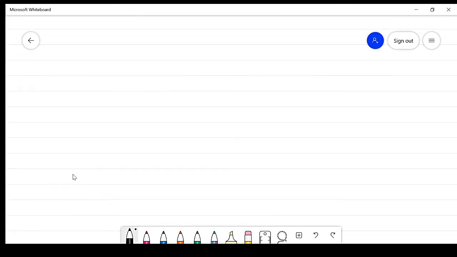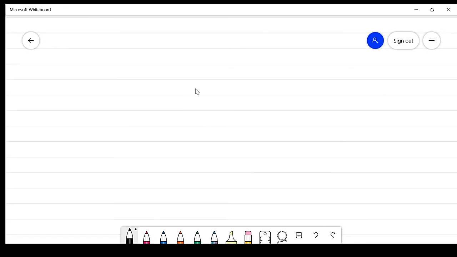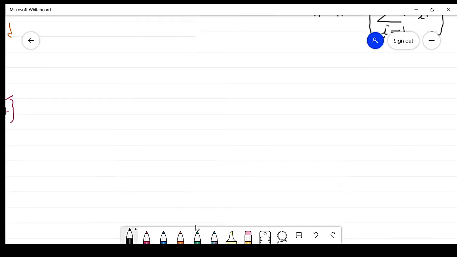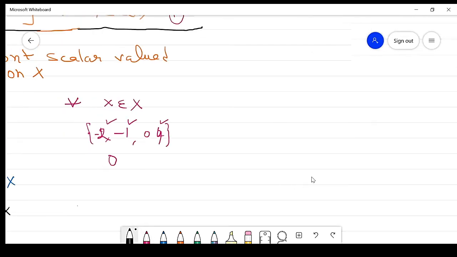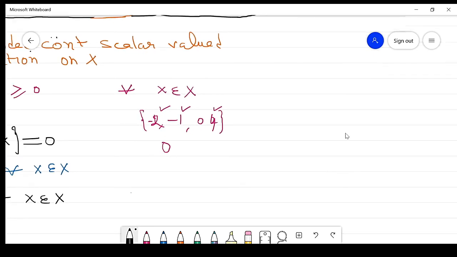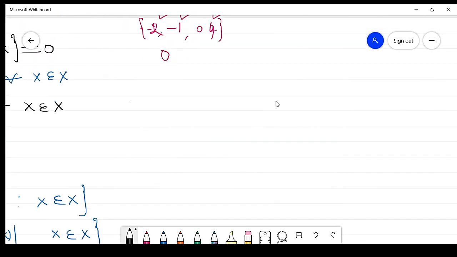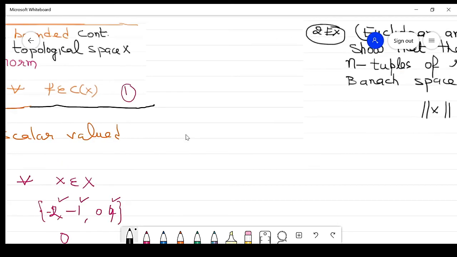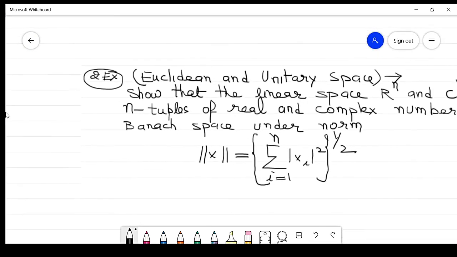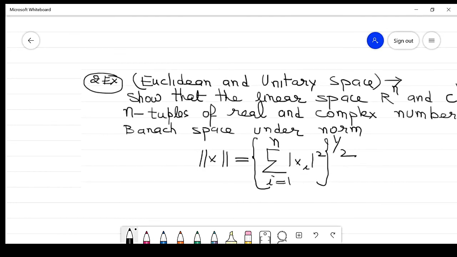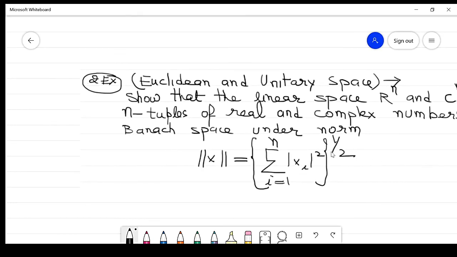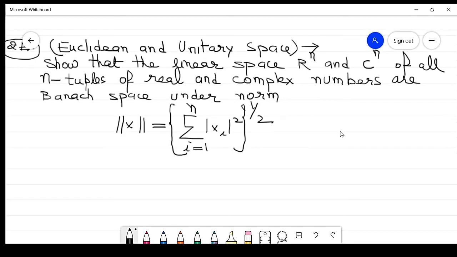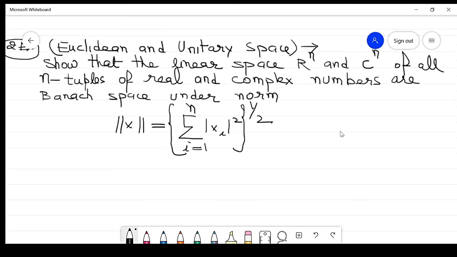So that was example number 1. On the same line of action, we can prove another result, which is example number 2. There is nothing extra to that, so just satisfy the properties.